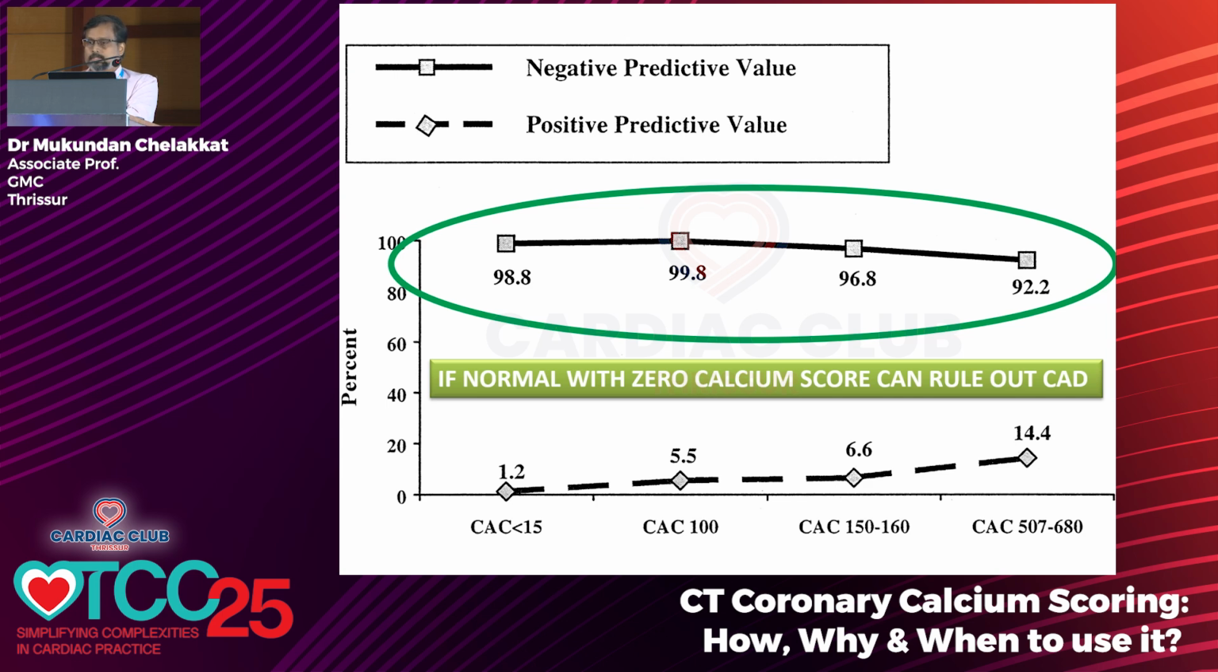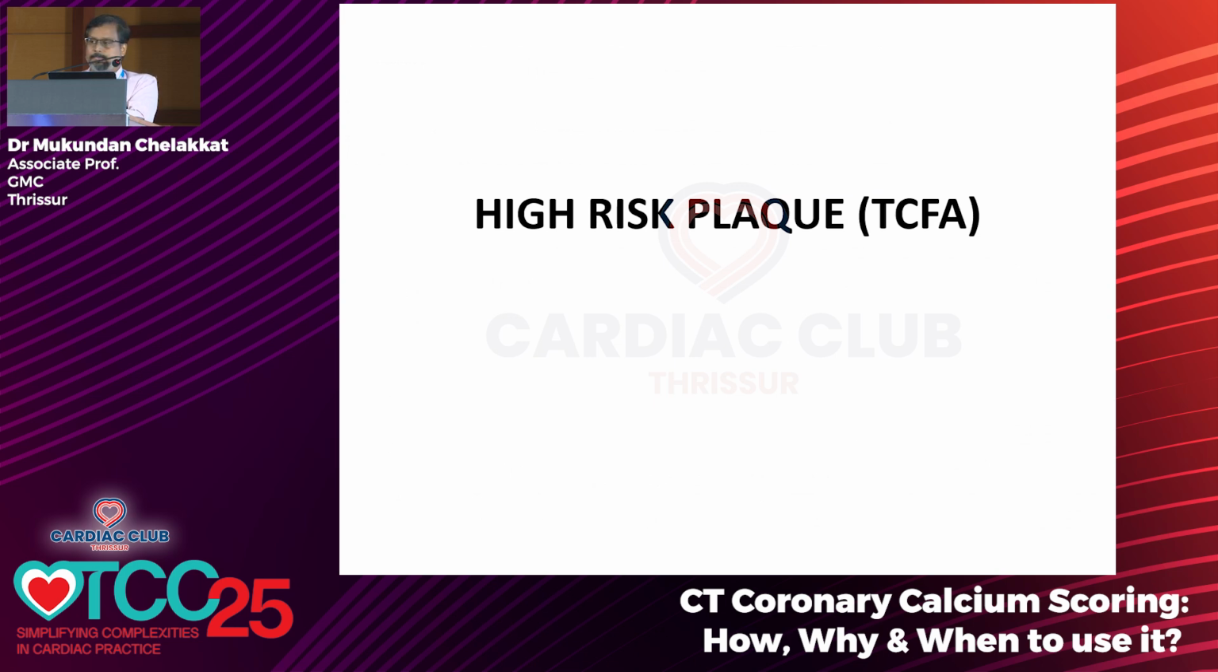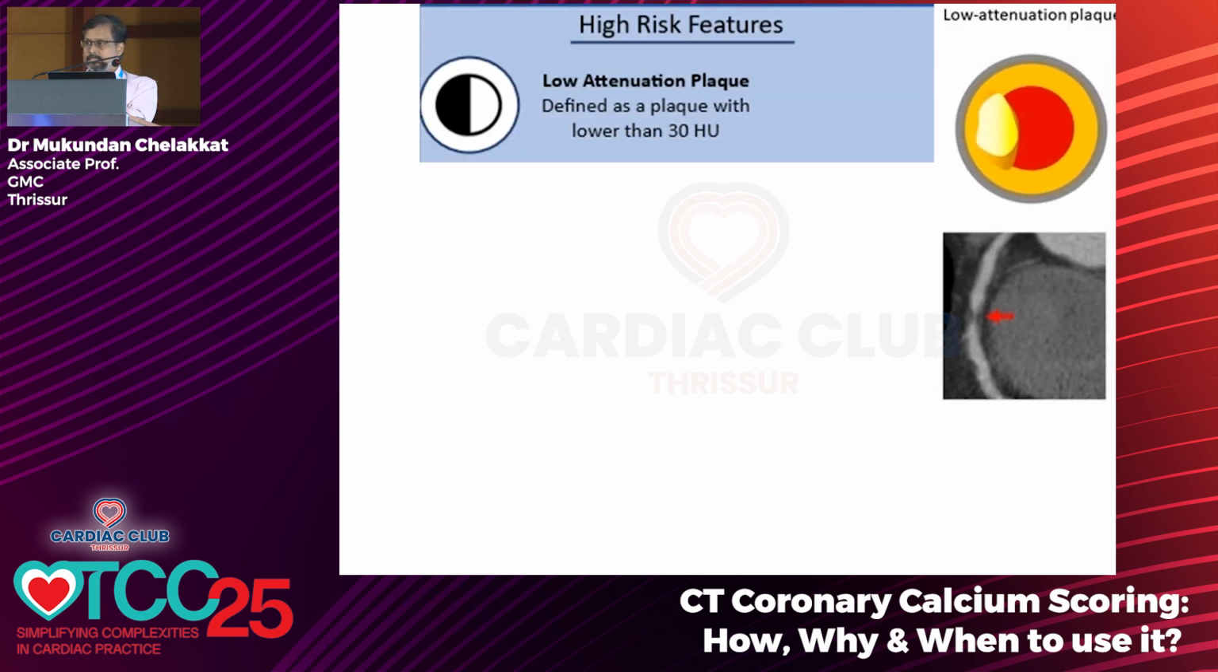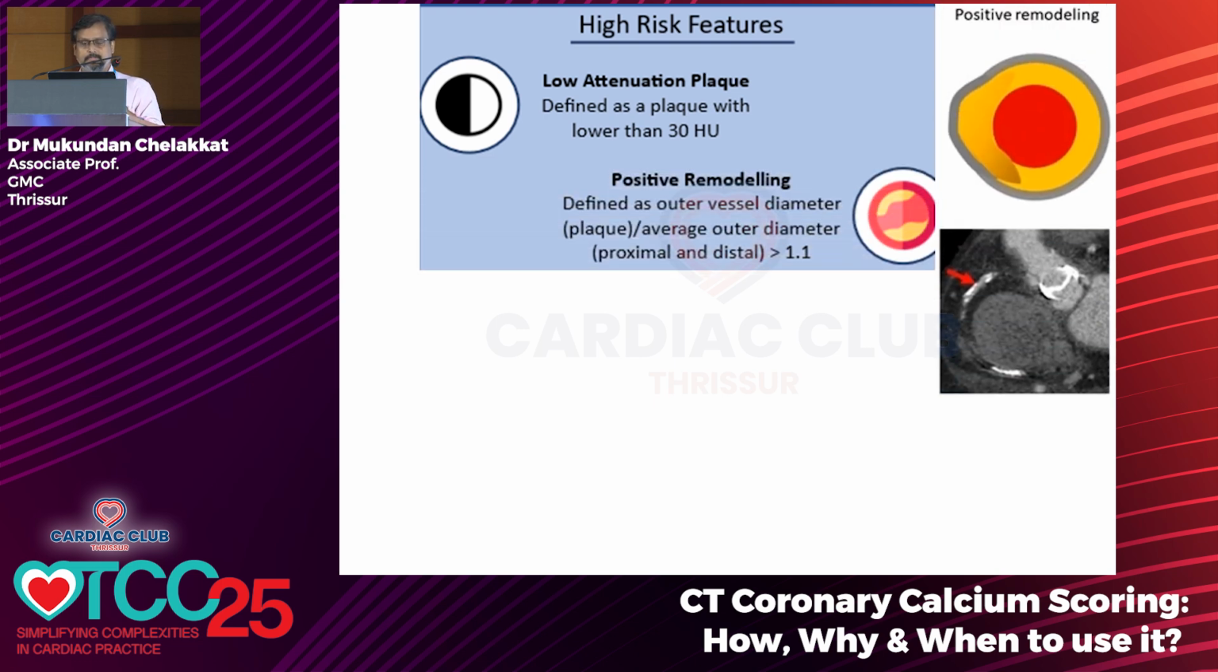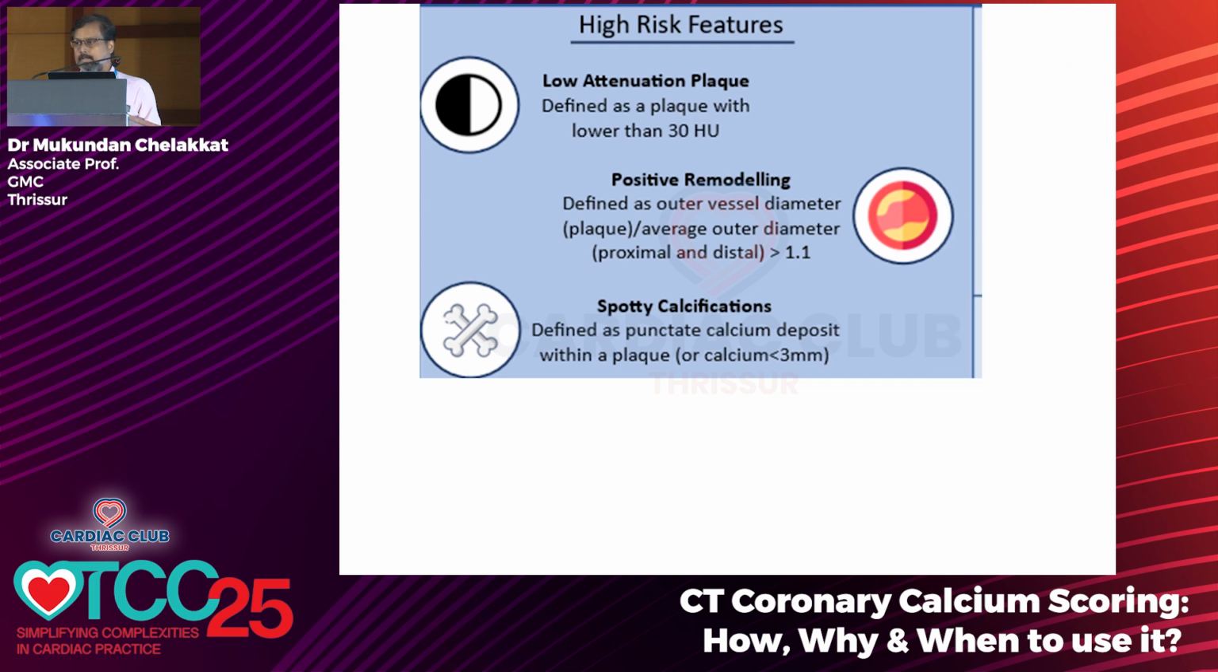Now also the CT scan, the importance is if you do an invasive angiogram, we are seeing only the lumen. It's a lumenogram. Whereas a CT angiogram is a lumenogram plus a wall picture. So you can see the high risk plaque. The high-risk plaque is basically a thin cap fibroatheroma, that is thin cap of the plaque. That can be determined by a low attenuation plaque or positive remodeling, that is increase in the size of the vessel, or spotty calcifications and the napkin ring sign.